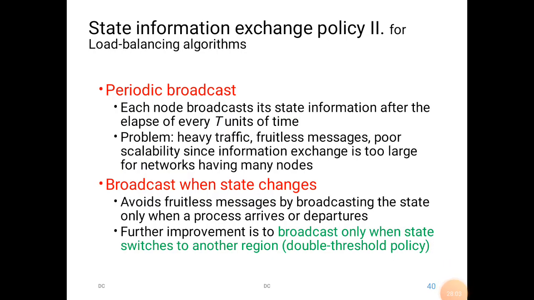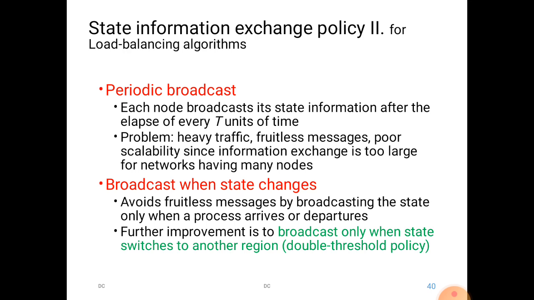Broadcast when the state changes. So what is broadcast when the state changes? It will just notify when it changes from one particular state to another. Suppose so far a particular node is overloaded, and it changes from overloaded to norm. When it changes from overloaded to norm, it just notifies that it is free and ready to accept remote messages.